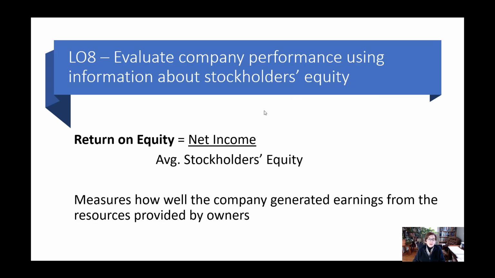Okay, so we're going to take a look at 4 ratios very quickly because I know this is quite a long video. And the 4 ratios are ratios that we use that have to do with stockholders' equity and evaluating companies. So the first one is return on equity, and that is net income divided by your average stockholders' equity. Now, if you're calculating this, don't forget your average stockholders' equity is your beginning plus ending divided by 2, okay? And this tells you how well the company used the resources you gained from stockholders' equity in order to generate net income. Generally speaking, higher is better.